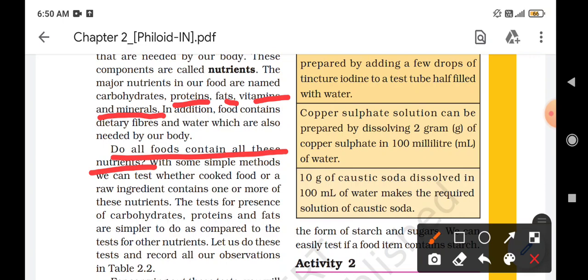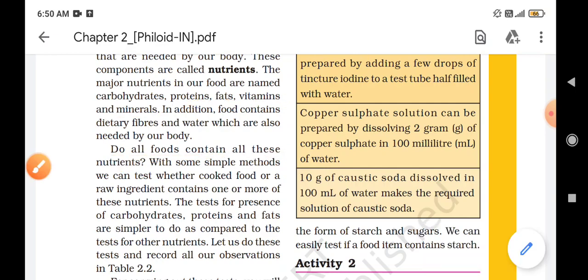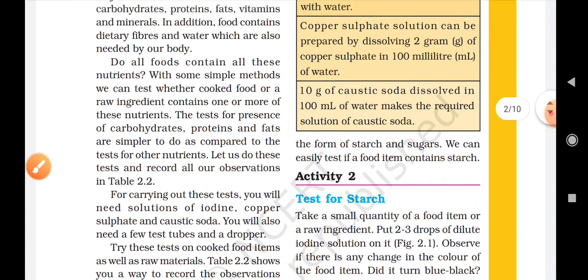The tests for the presence of carbohydrates, proteins and fats are simpler to do compared to the tests for other nutrients. So there are different tests for the presence of nutrients in our food, such as carbohydrates, proteins and fats. We will see and understand these tests.